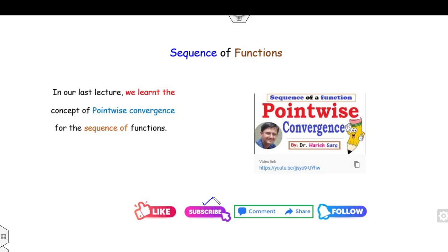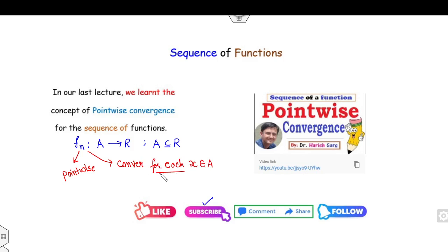So what we discussed in our last lecture is the concept of pointwise convergence for a sequence of functions. That means if you have a sequence of functions fn defined on the domain A to R, where A is a subset of R, then this sequence of functions is said to be pointwise convergent when fn is convergent for each x belongs to A. Remember the concept: for each x belonging to my domain.